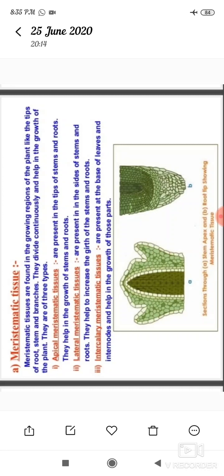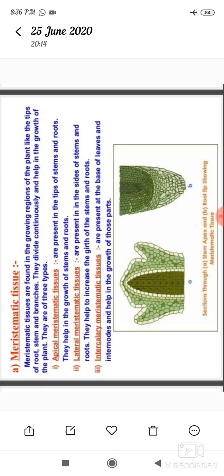So let us see about the importance of meristematic tissue. Meristematic tissues are found in the growing regions of the plant. So observe here how the meristematic tissues are helpful to the growth of the plants. They are present in the tips of roots, stems and branches. They divide continuously and help in the growth of the plant.